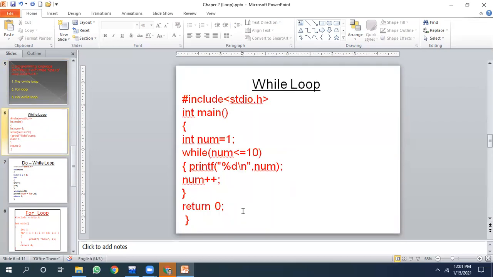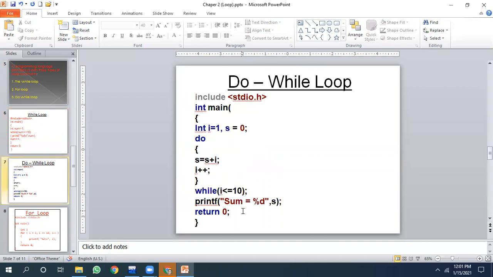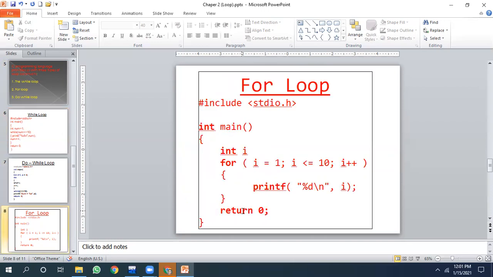Here is an example of while loop. In fact, let me explain first the for loop. For loop, you see, is more compact and more popular in C. In some of the modern languages like Python, we find that while loop is more frequently used. But for loop is more common in our traditional languages like C, C++, and Java.